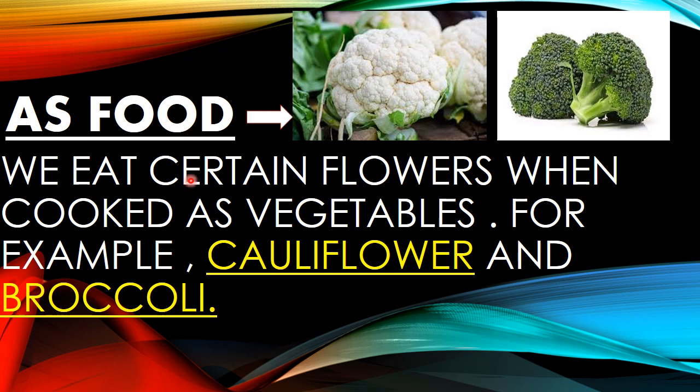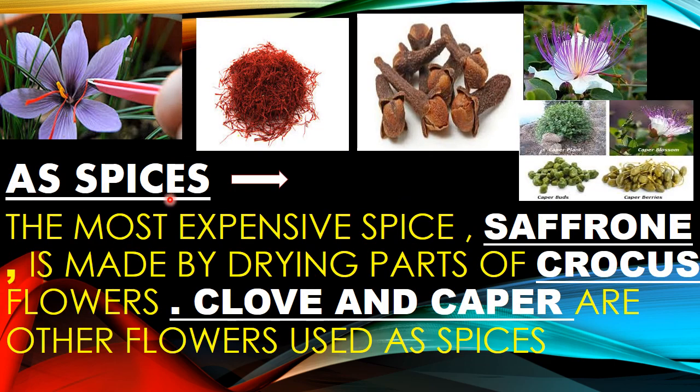Here we will discuss only two categories: flowers as food and as spices. As food, this is a cauliflower and broccoli. We eat them as a vegetable, but they are flowers. We eat certain flowers when cooked as vegetables, for example cauliflower and broccoli. This is a broccoli and here a cauliflower. They are flowers, but we eat them cooked as a vegetable. And in the next slide we will come to spices.